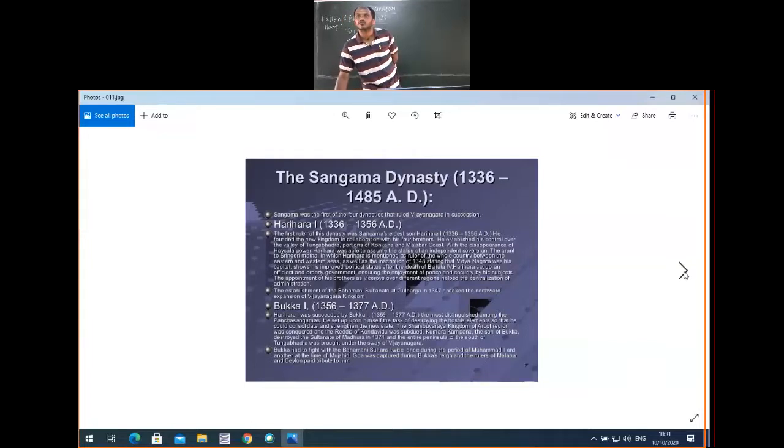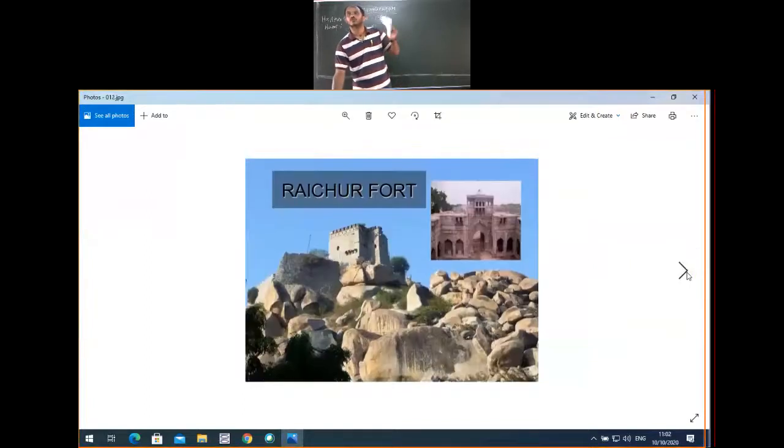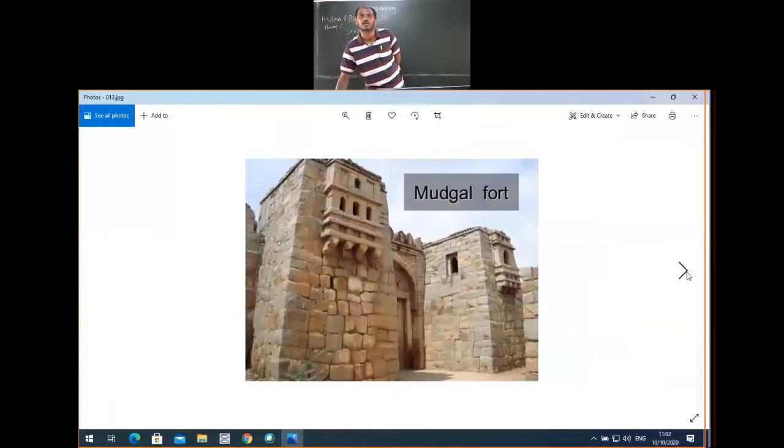These are the four dynasties which ruled over the Vijayanagara Empire.